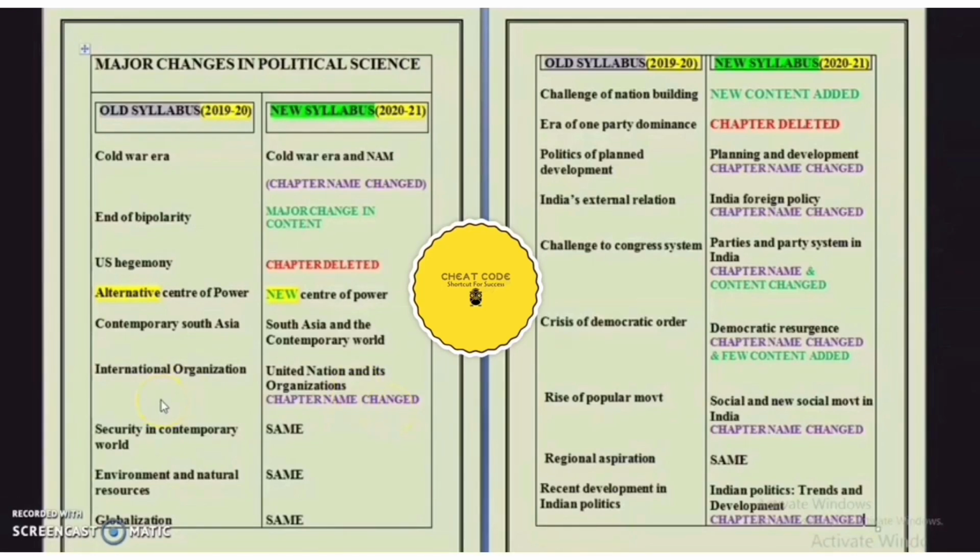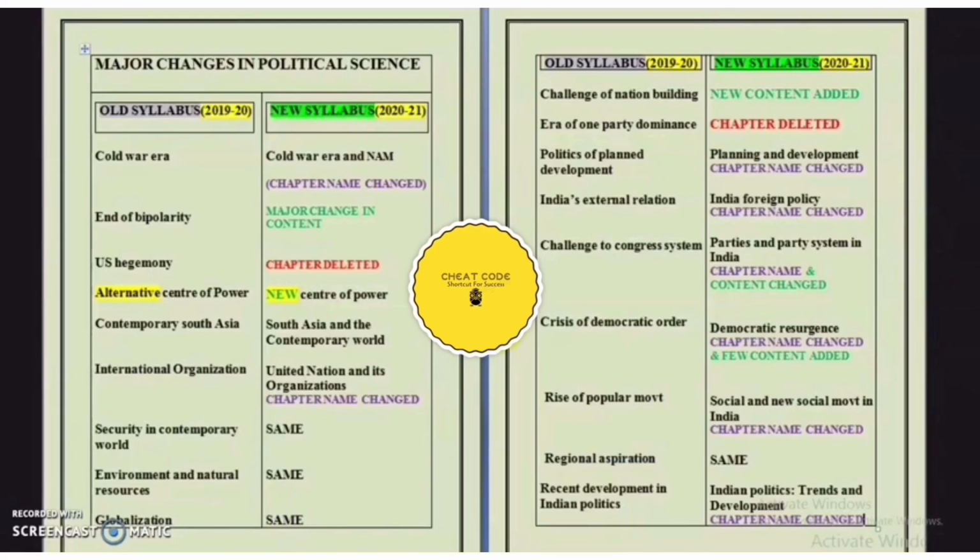Next, if we talk about the last three chapters, security in the contemporary world, environment and natural resources, and globalization, these all three remain the same. There is no content change, no change in the name of the chapter, nothing changed, everything is the same in all three of the last chapters. So this is all about the first book, that is part 1 of political science.